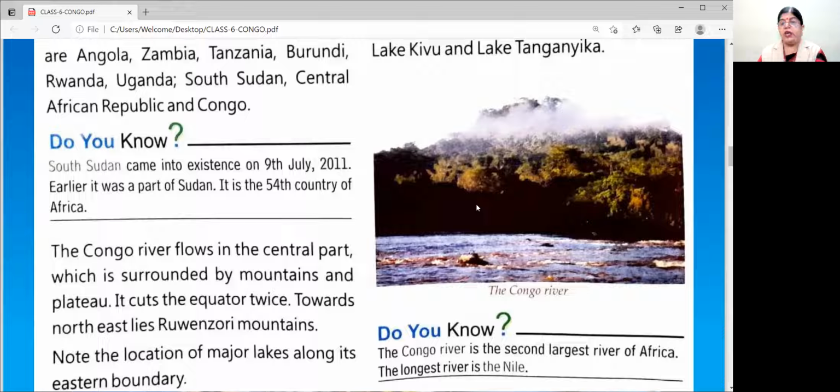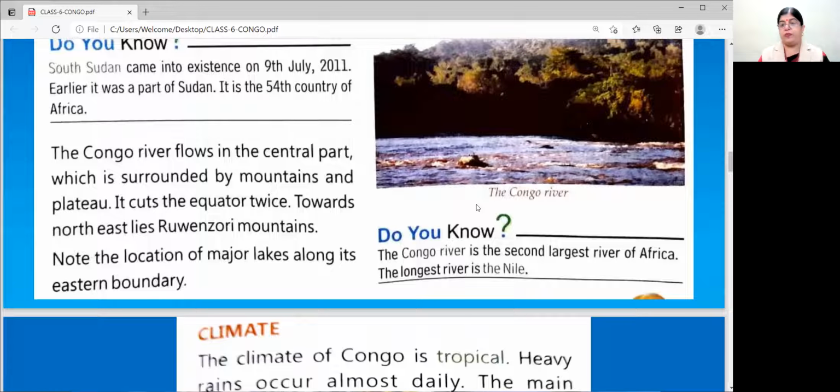Okay. So the Congo River is flowing through Democratic Republic of Congo. It is flowing in the central part, surrounded by mountains and plateaus. It cuts the equator twice. Towards northeast lies Ruwenzori Mountains. Now note the location of major lakes along its eastern boundary. When you see the map, at that time you can note.